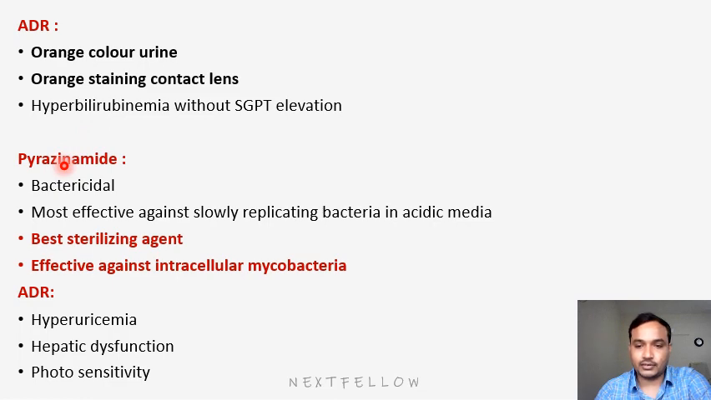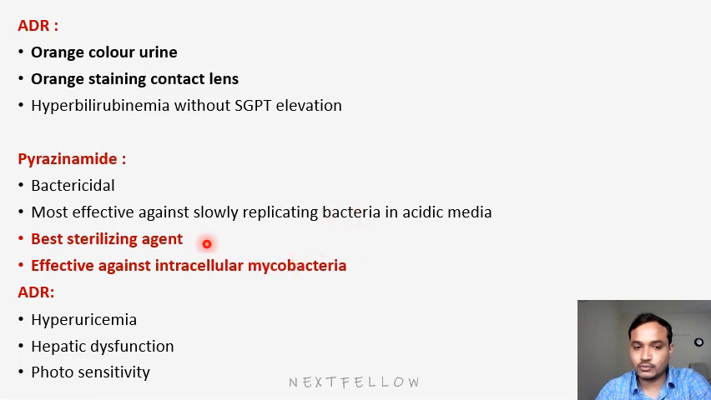The next drug will be pyrazinamide. Pyrazinamide is also a bactericidal drug. It is most effective against slowly replicating bacteria. This is the difference: fast replicating bacteria, isoniazid; slowly replicating bacteria, pyrazinamide. That's why every point here is very, very important. We have to remember thoroughly. It is the best sterilizing agent, effective against intracellular mycobacteria.